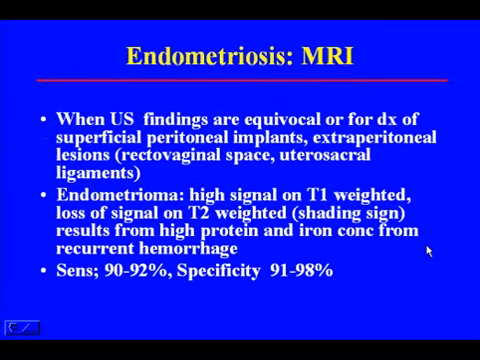MRI can be used to diagnose endometriosis. And when would you use MRI? Well, when the ultrasound findings are equivocal, or for diagnosis of superficial peritoneal implants, extraperitoneal lesions, lesions in the rectovaginal space, urosacral ligaments. On MRI, an endometrioma has a high signal on T1 weighted, and it loses the signal on T2 weighted, referred to as the shading sign. And this is due to the high protein and iron concentration from recurrent hemorrhage. The sensitivity of MRI in diagnosing endometriosis is 90 to 92%, with a specificity of 91 to 98%.